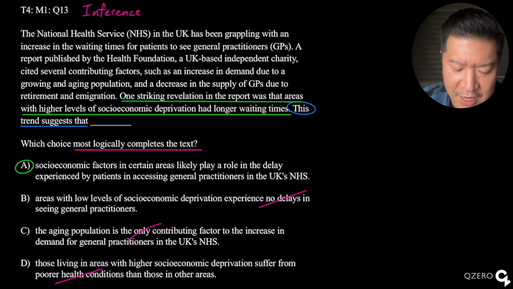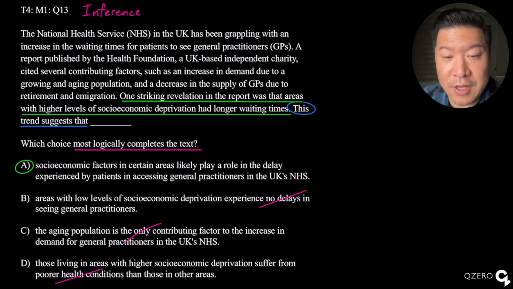Charlie: the aging population is the only contributing factor. When we see this absolute word, that's a red flag. It says that the aging population is the only contributing factor to the increase in demand of general practitioners, which is not implied by this sentence anyway.